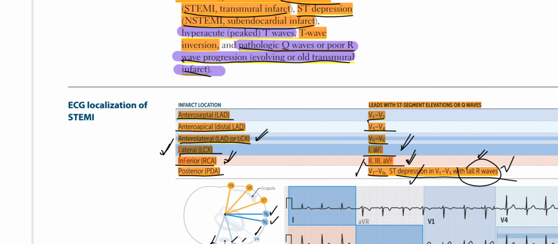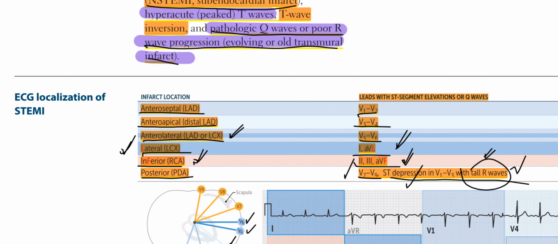Okay, this is important. ECG localization of STEMI. Infarct location, and we have leads with ST segment elevations or Q waves. Anteroseptal, that is supplied by LAD, the leads through which it could be detected are V1 to V2. Anteroapical, that is distal LAD, leads would be V3 to V4. Anterolateral, that is LAD or left circumflex, that is V5 to V6.